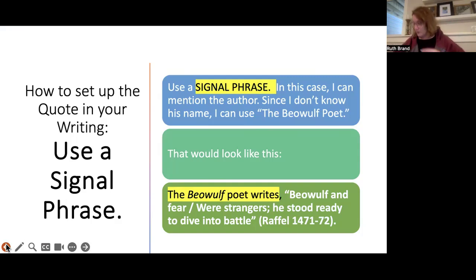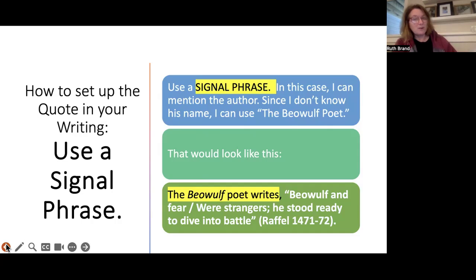Now, in your writing handbook, there is a whole section on how to put a quote in your writing. It's kind of smack dab in the middle of your writing handbook. And it's going to tell you that using a signal phrase is one of the ways that you can include a quote. And it's a great way to include a quote. There are other ways to do it as well, but a signal phrase is pretty standard. And it's important that you do that.